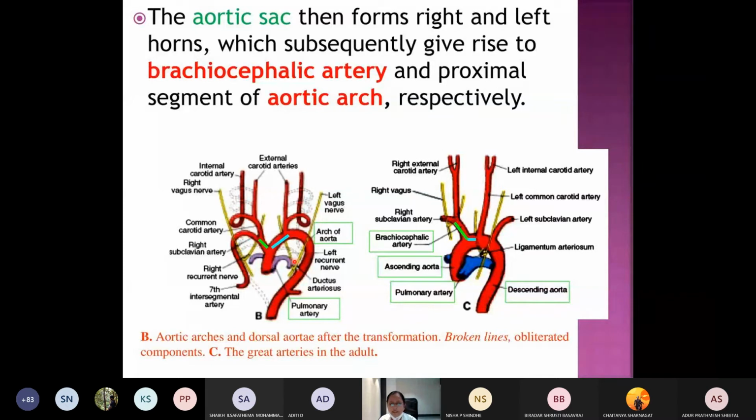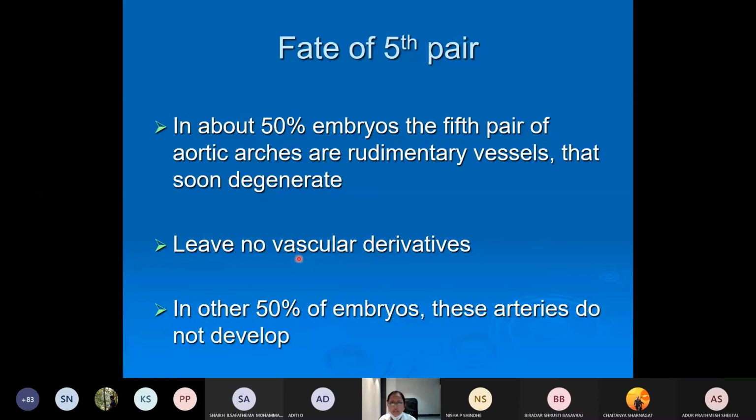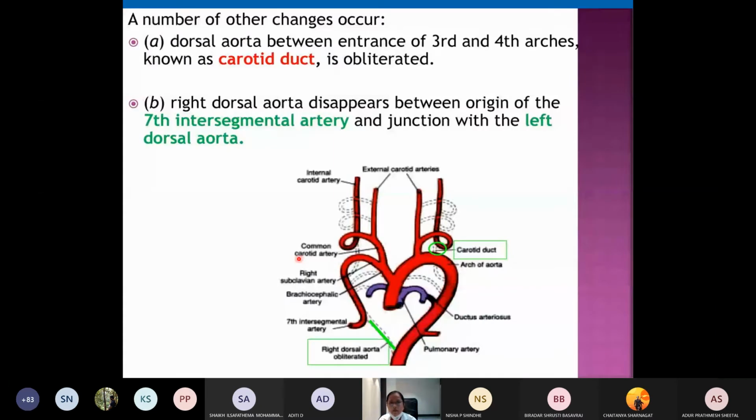Only the thing is the recurrent laryngeal nerves, they will be hooking along the lower part. So they will be winding around the arch of aorta here on the left side, and this, because of the disappearance, so they will be here, it won't find. Okay, so that is the only difference. So that is how you have to know. So when the nerves will be taken, that time you will understand it in a better way. Just remember, the arteries and nerves will be situated in the various pharyngeal arches. So these are the arches, what you should know, the derivatives of the aortic arches.